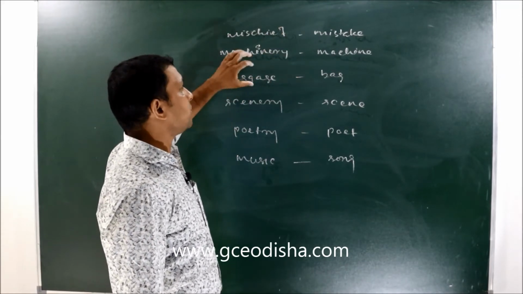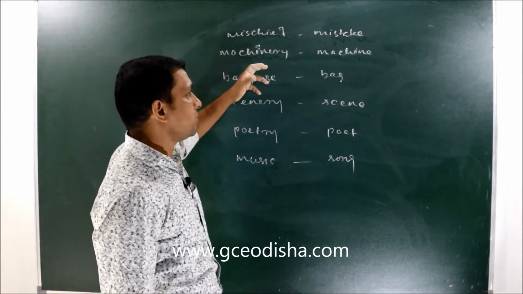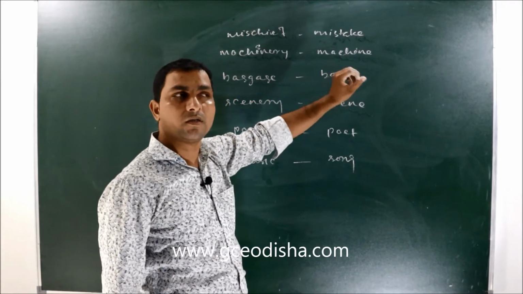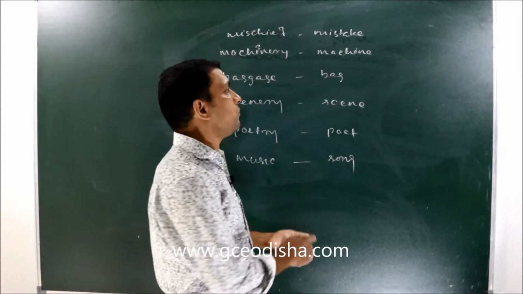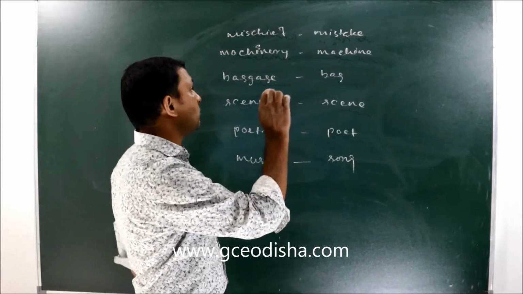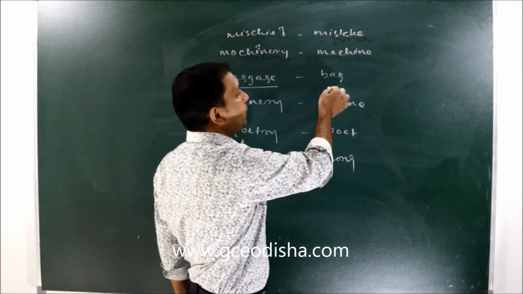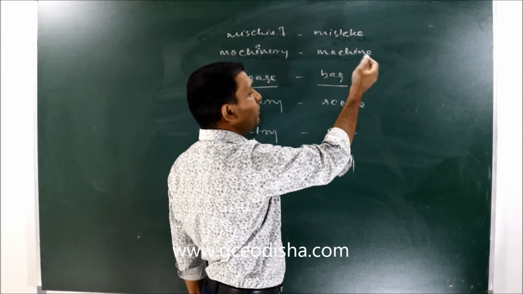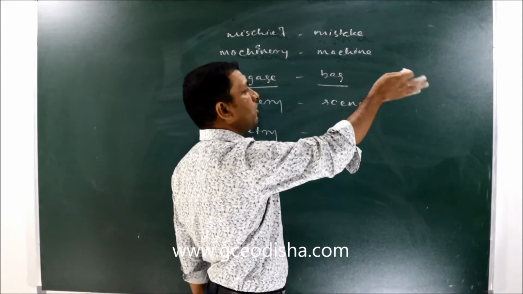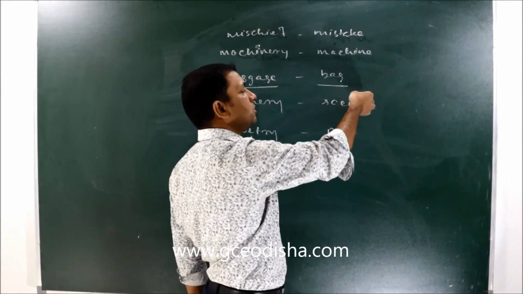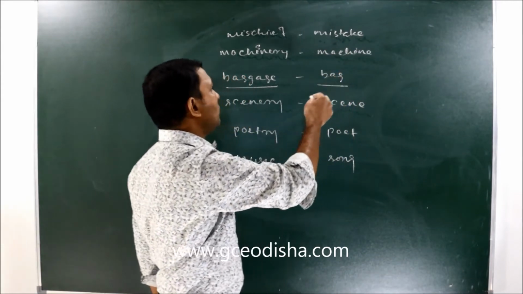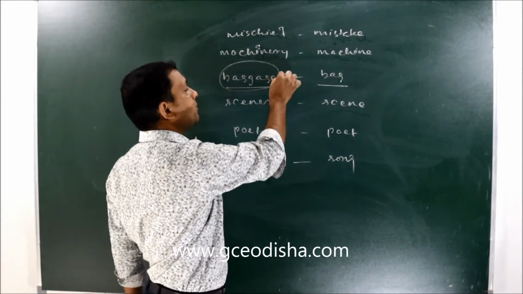Machinery stands for the functions of machines, but machine means the physical thing, so we can make it machine to machines. Baggage, in baggage we will have bag, suitcase or shirts, all sorts of things which we combinedly call baggage.